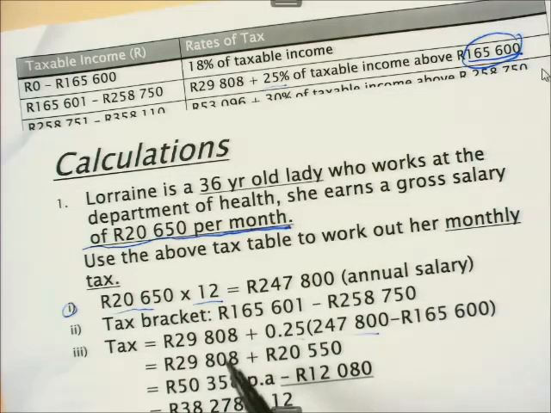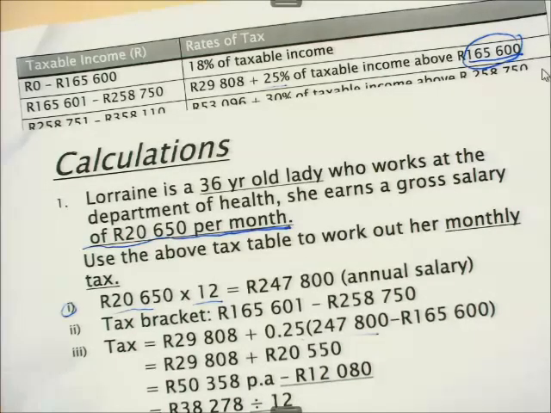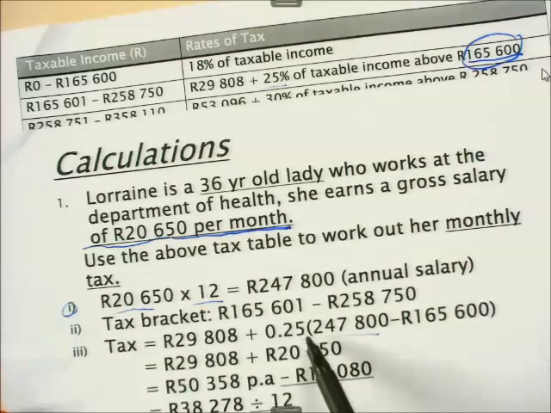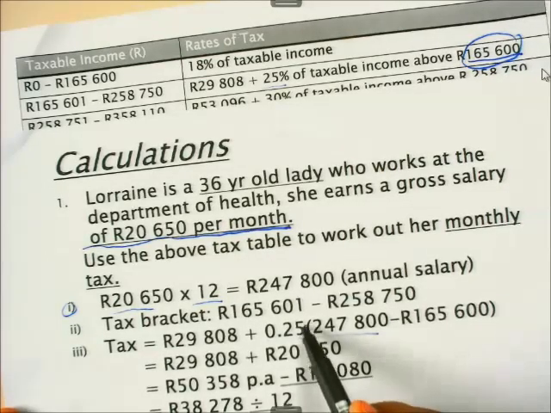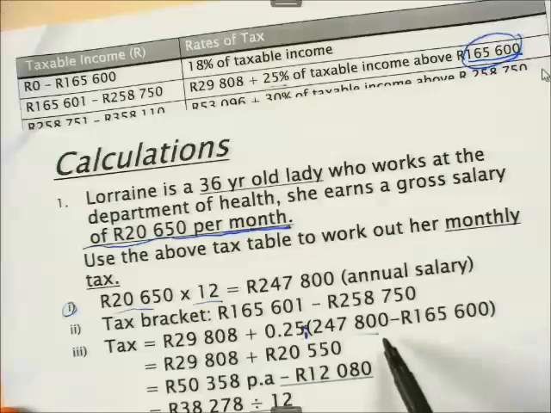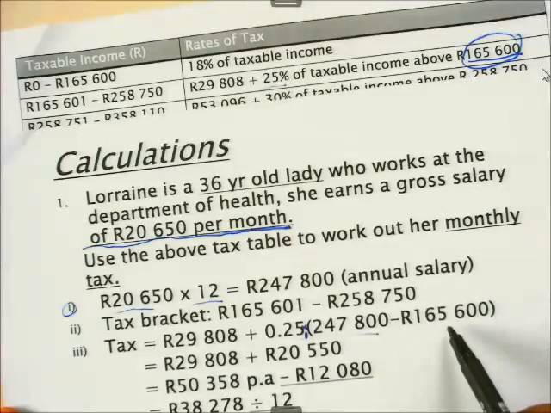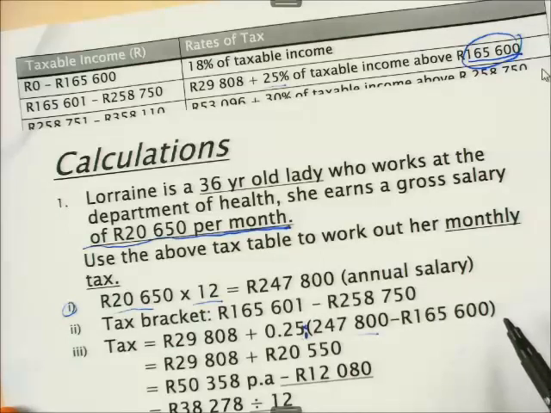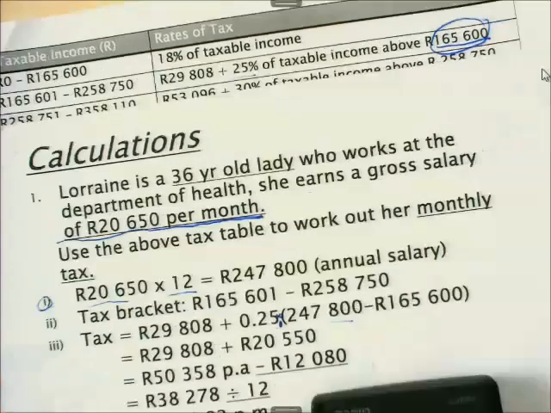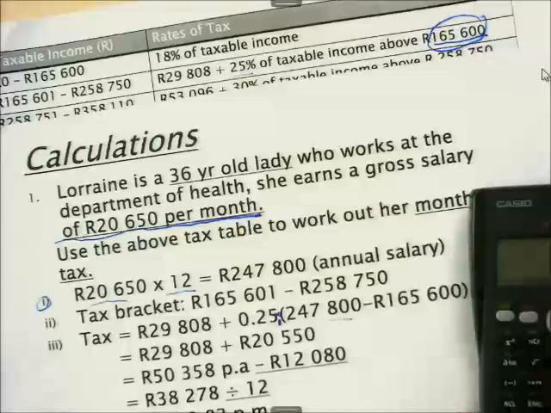I still have to drop down this 29,808. And this positive, I need to drop it down so that I solve this now. So inside the bracket, when you have nothing in between a number or a value and a bracket, it simply means that you have a multiplication sign. Now, I have 247,800 minus 165,600. That gives me, let's check how much it is, okay guys, we have